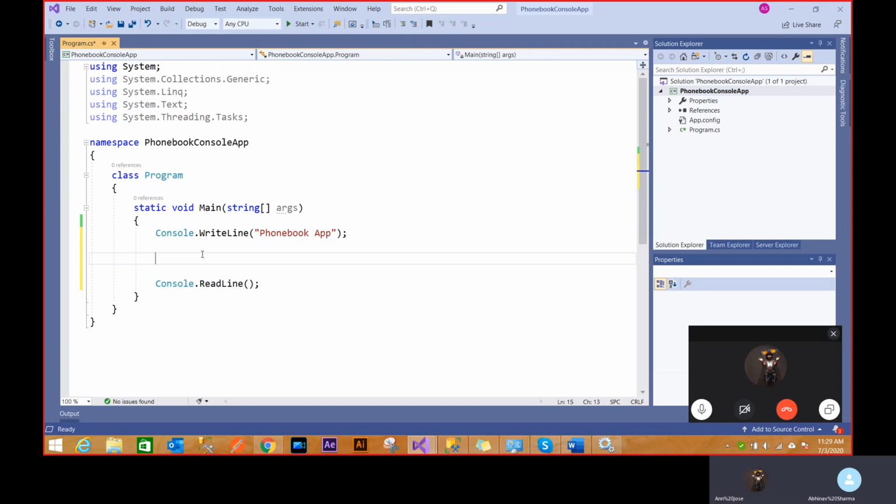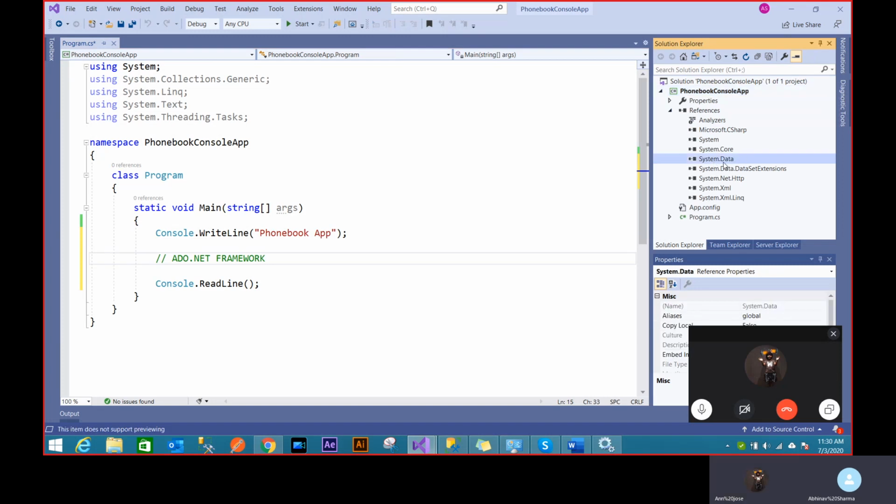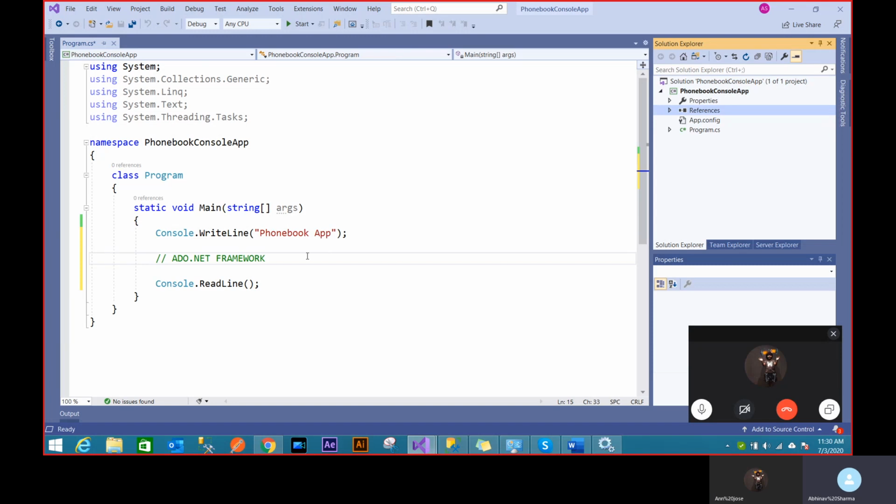Now the first thing, because we will be working with the ADO.NET framework entirely, because we want to deal with SQL Server. And the way to SQL Server is the ADO.NET framework, which is provided by the .NET framework inside System.Data. This is the library, which is the ADO.NET thing. So every way by which I want to work with SQL Server, I have inside this library. I can just use this and connect and do everything I want to do. So the first thing that I want to do is to connect with SQL Server.